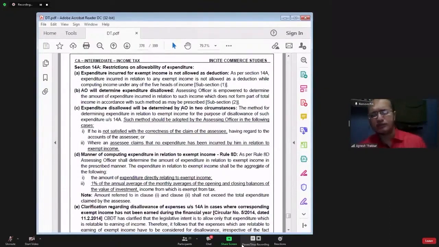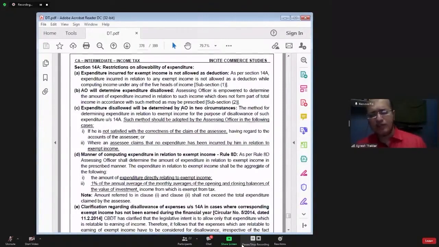Now the question is, whatever common expenditure, the proportion of the common expenditure which is incurred for earning the exempt income, that proportion of the common expenditure should be disallowed. But you have to identify now what is the amount of expenditure which is incurred for earning exempt income out of the total common expenditure. So it is difficult to identify.